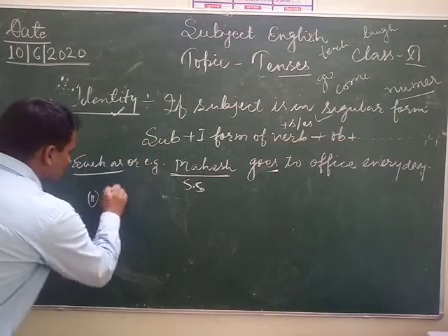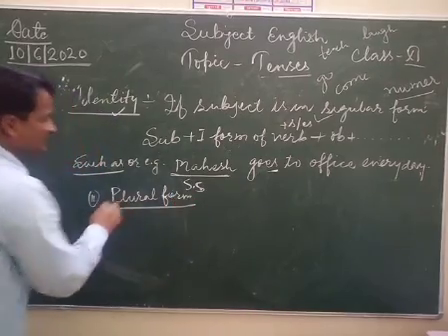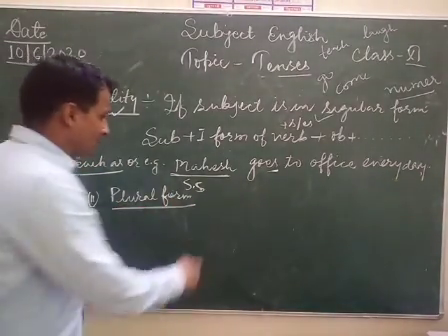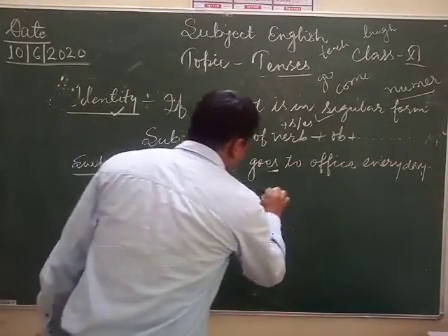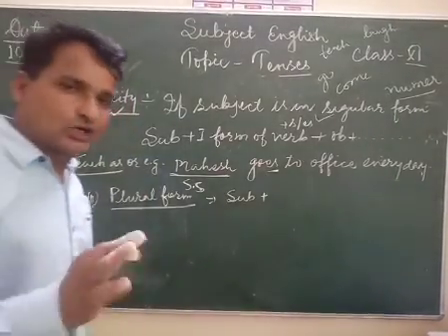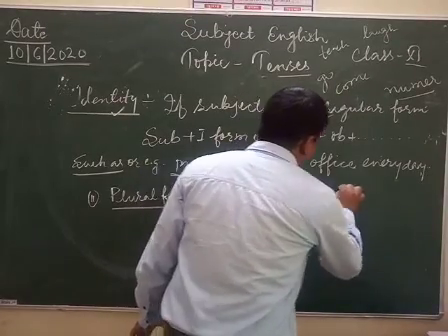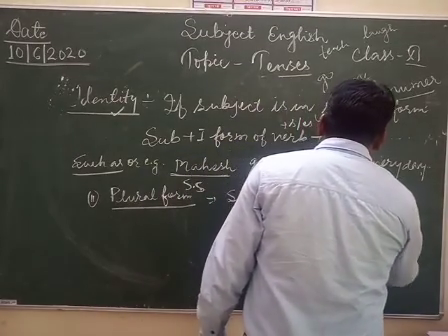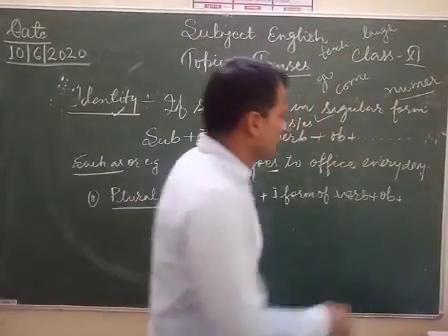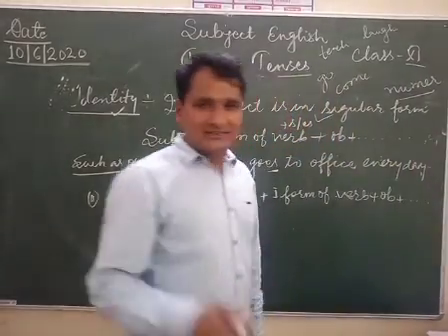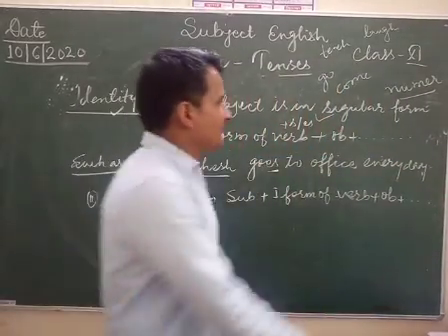Second, if subject is in plural form, if your subject is plural, so you have to use this structure: subject plus only base form of the verb, which is called the first form of the verb, and object. And if you have a complement, you can write it after that, etc. And last, you should not forget, we have to put a full stop if the sentence is affirmative like this.